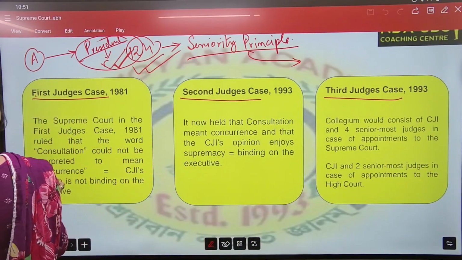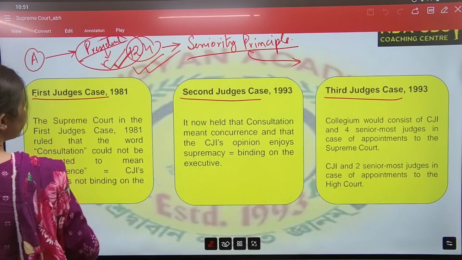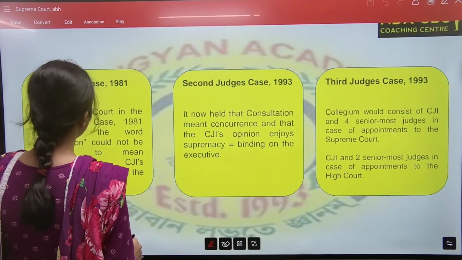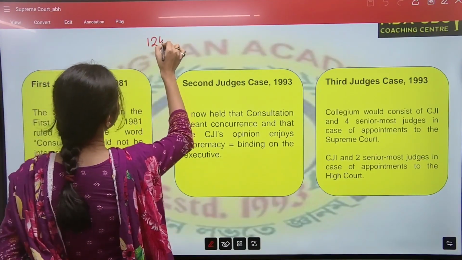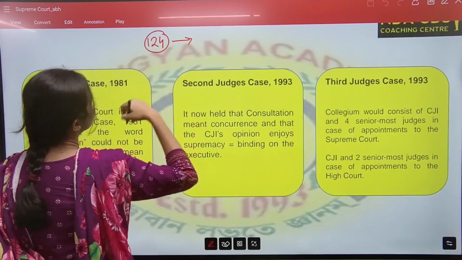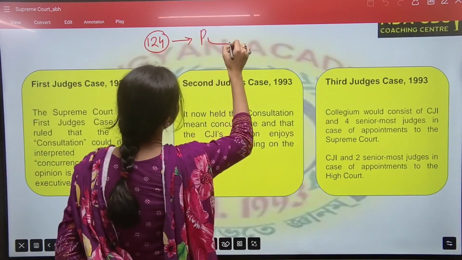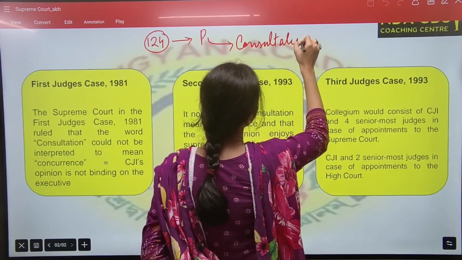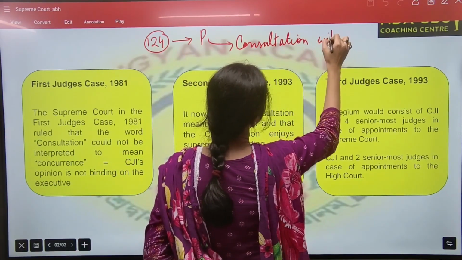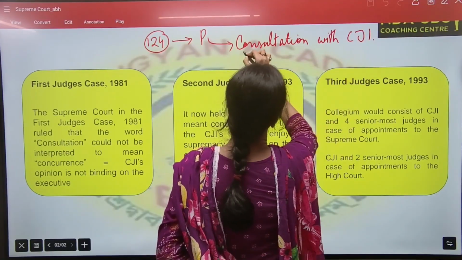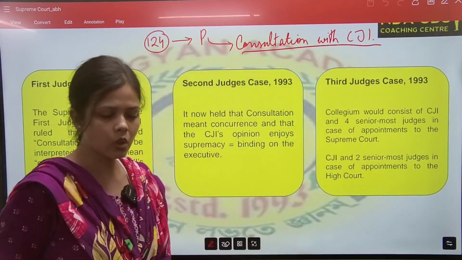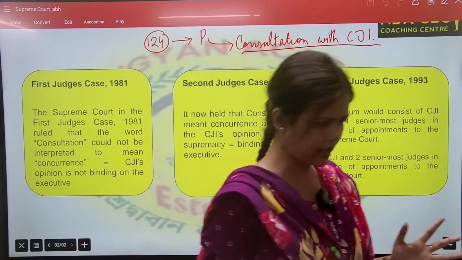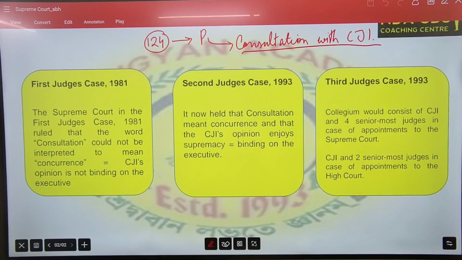Yes, consultation. See, Article 124 says the President will appoint in consultation with the Chief Justice, consultation with CJI. So, does this consultation mean it is binding on the President to give his assent?